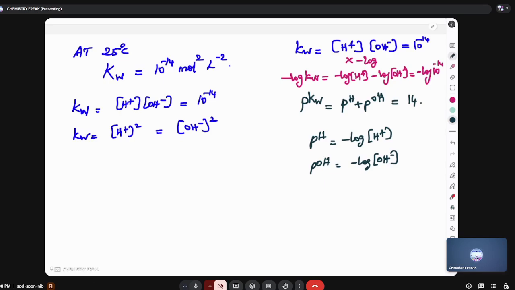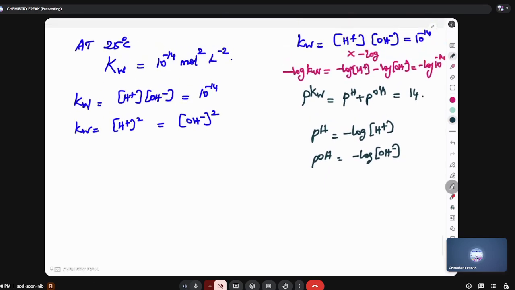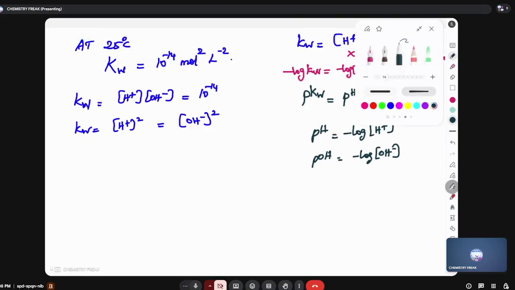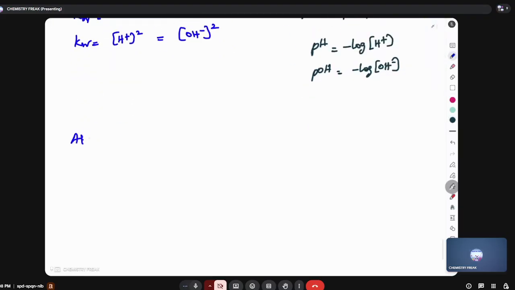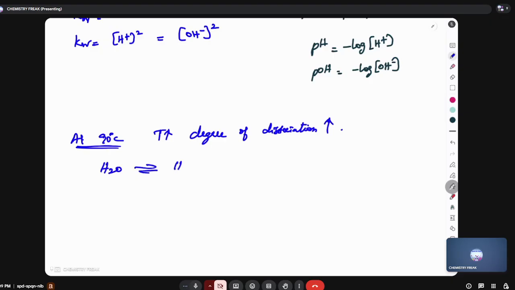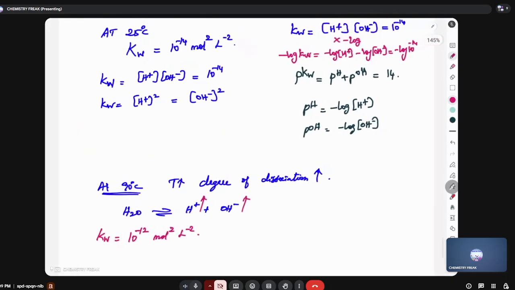Does anyone have any doubt in this? No, sir. All this is at 25 degrees Celsius. Listen, at 90 degrees Celsius, the temperature is higher, so the degree of dissociation increases. Watch: water gives H plus ion and OH minus ions. So when temperature is increased, H plus ion will increase and OH minus ion will increase. Therefore, at 90 degrees Celsius, Kw is equal to 10 power minus 12 mole square liter power minus 2.